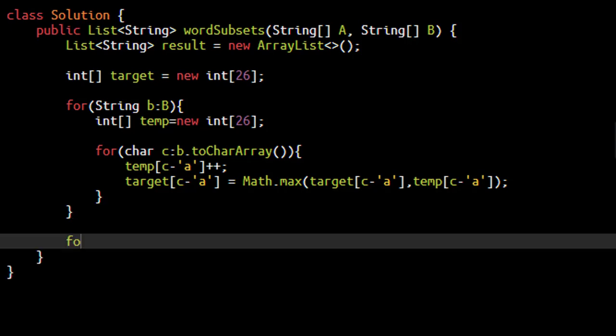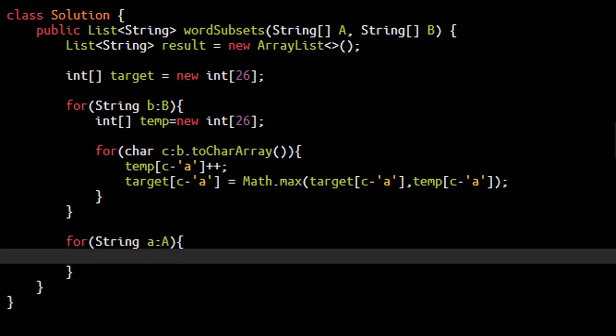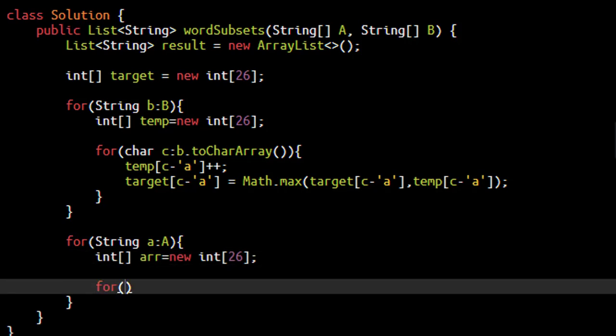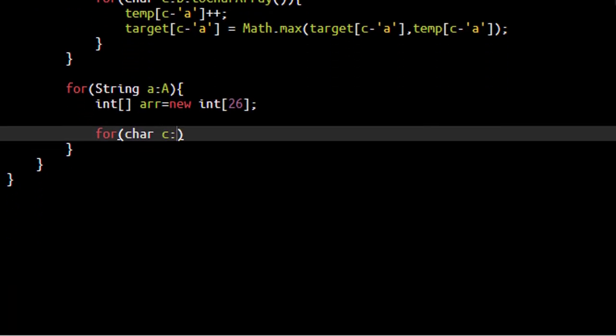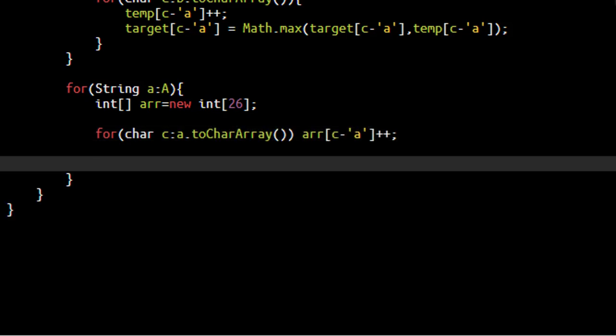Now what remains is, for every string that is present in this A, we need to find the count of each character that is present. So for that we again need an array, and now for each character present in this string A, we have this count. Now we need to check if this target array that we have found previously is a subset of this array or not.